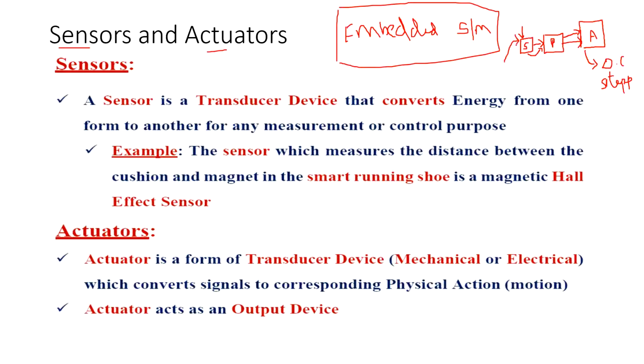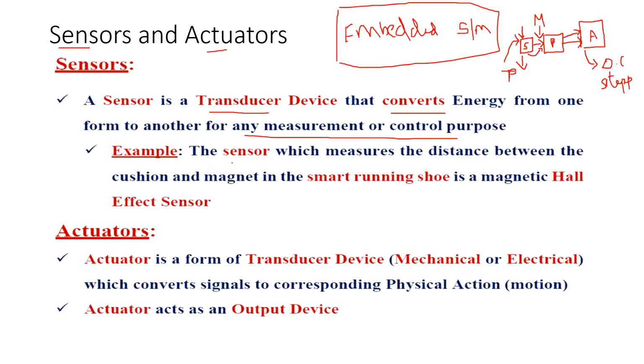So what will these sensors do? These sensors will convert a physical quantity into a measurable quantity. That's why they are also called transducers. What do you mean by transducer? A transducer is one that converts energy from one form to another form for any measurement or control purpose. That means the energy which is there as a physical phenomenon gets converted into a measurable quantity.